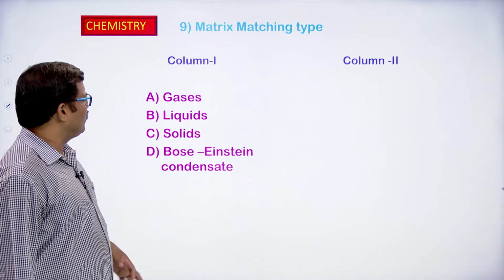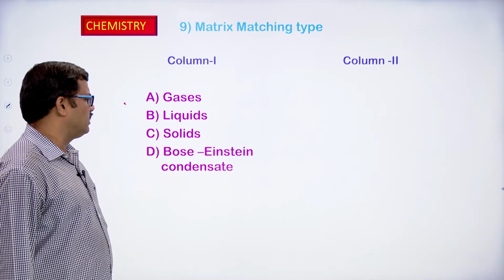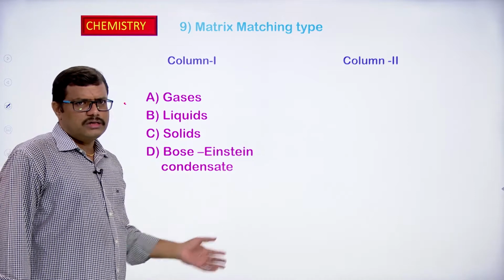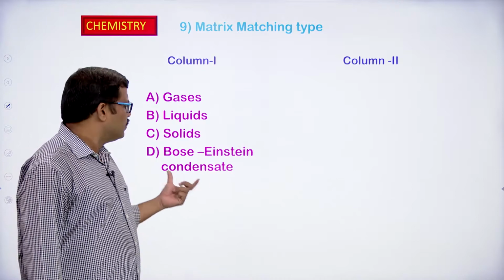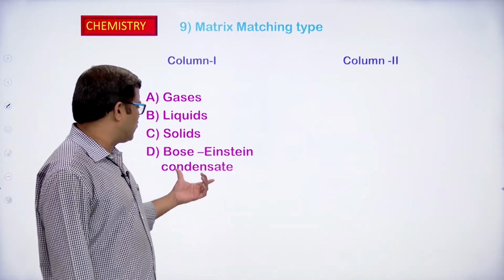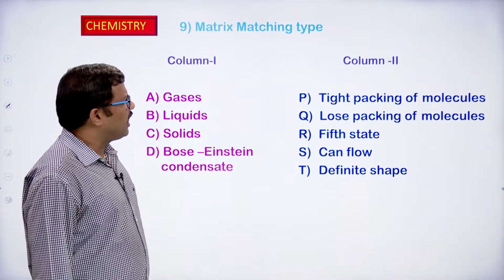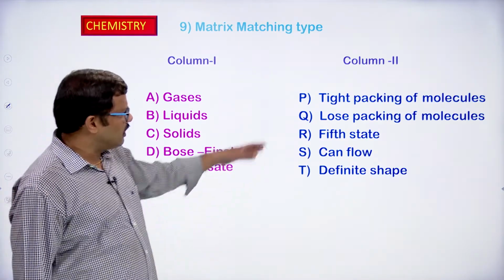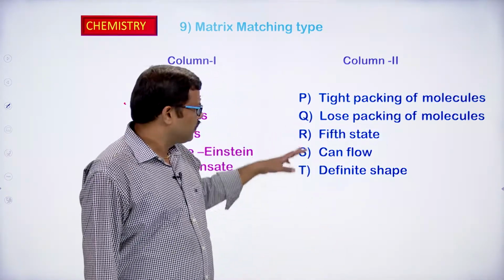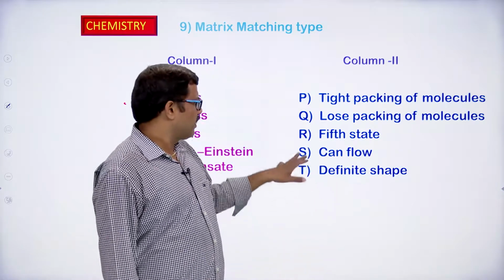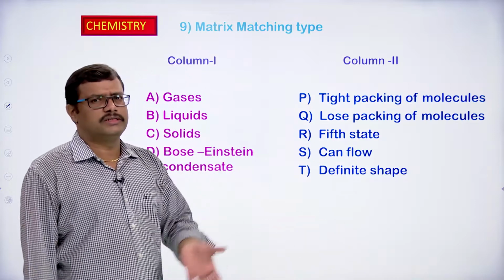In column 1, they have given gases, liquids, solids, Bose-Einstein condensate. We have discussed the Bose-Einstein condensate as well, right? In column 2, they have given the options: tight packing of molecules, loose packing of molecules, fifth state of matter, can flow, definite shape. Definite shape in the sense fixed shape.